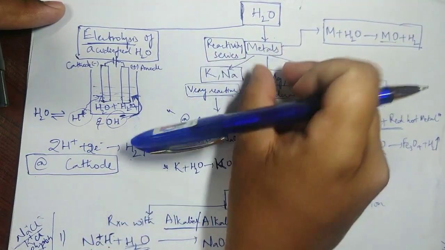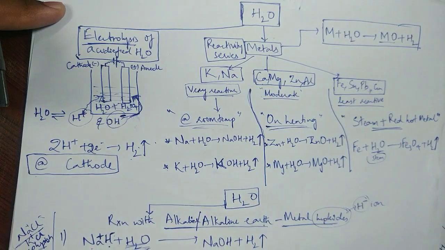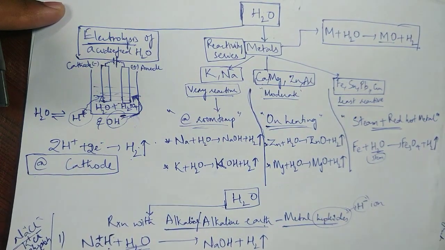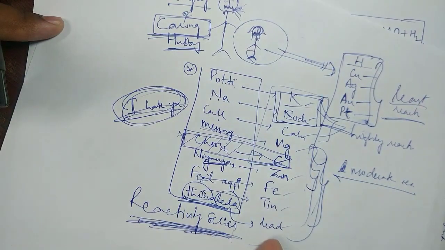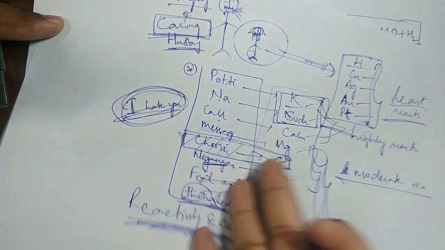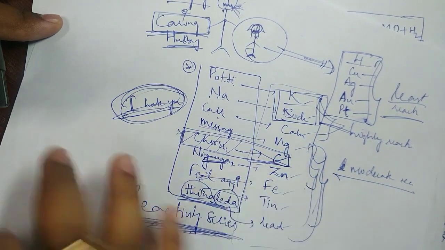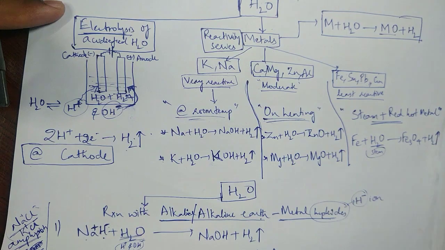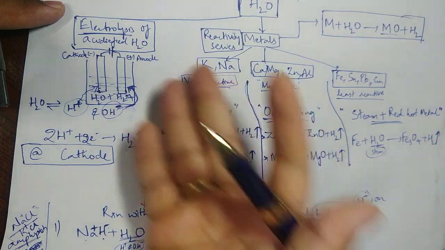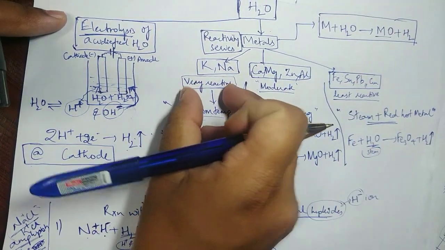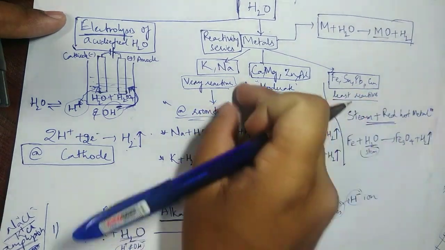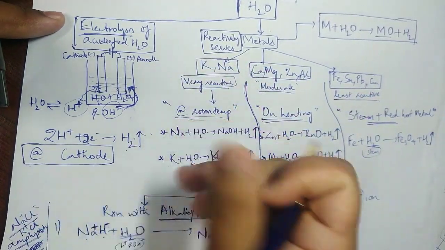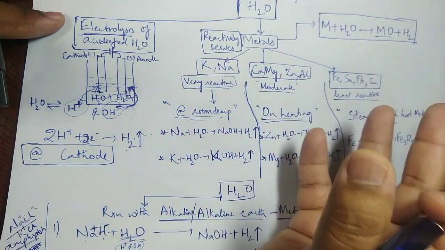Reactivity of metals: I told you to memorize a mnemonic I used. So this is the mnemonic. That was the mnemonic I asked you to memorize, and this is the order: very reactive, moderate, least reactive. Very reactive ones react even at room temperature. Moderate ones need a little heat.